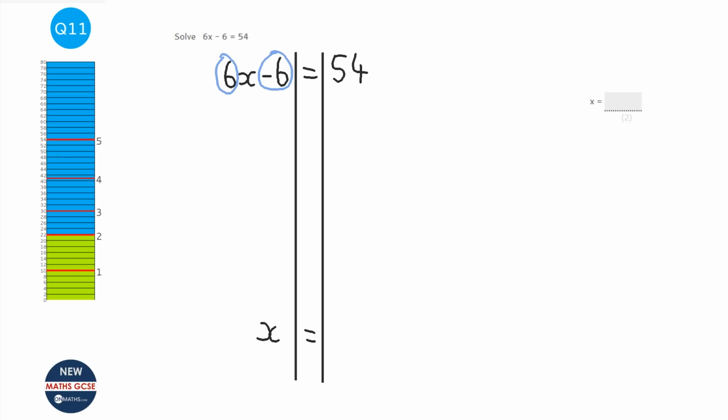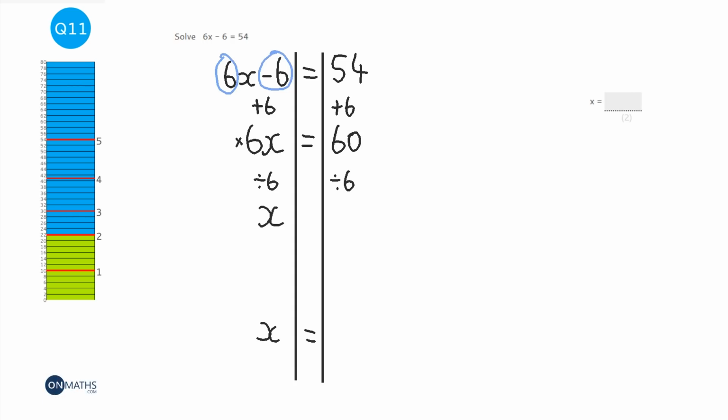So we're going to get rid of the minus 6. To do that, we need to do the opposite of it. So we need to add 6 to both sides. So we're going to end up with 6x on the left-hand side, because we've got rid of the minus 6. We're going to add 6 to that to make 60. Now we want to get rid of the 6 before the x. Now that's a times 6. When you put a number next to a letter, it's a times. So to get rid of it, we need to divide by 6.